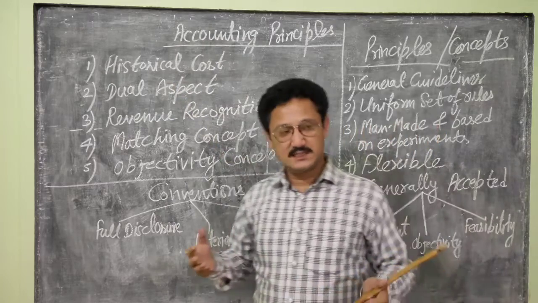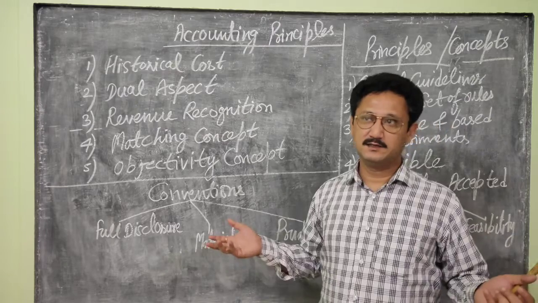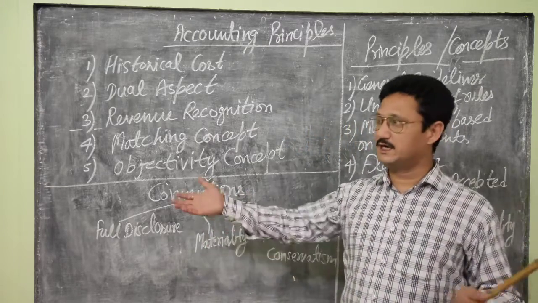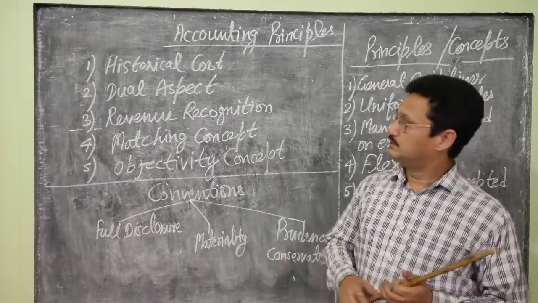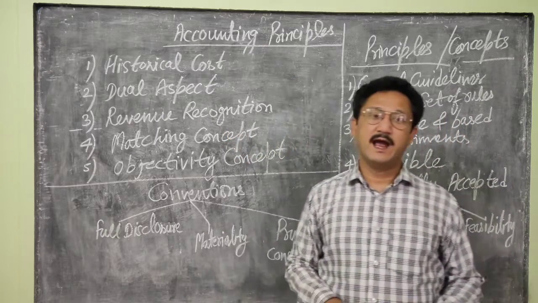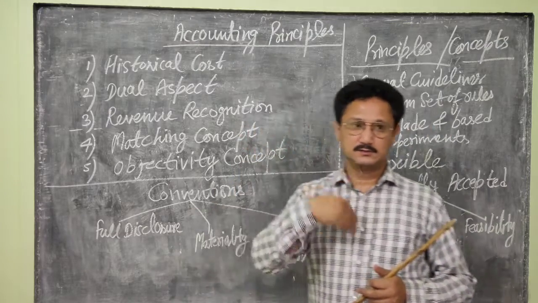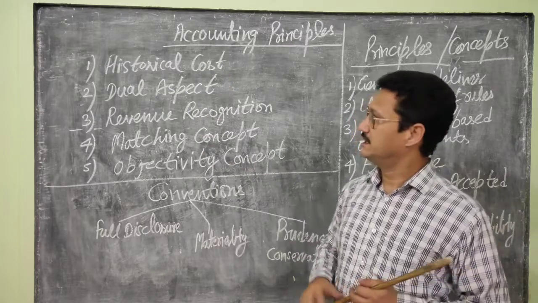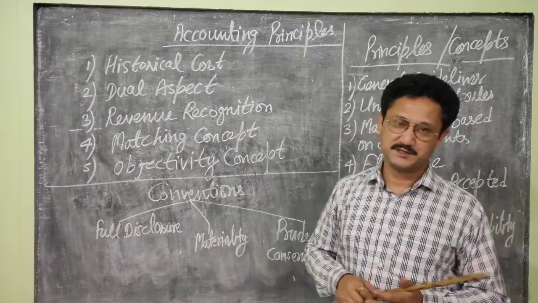Because business is assumed to continue for a long period of time and it is irrelevant what is the realizable or market value of the particular asset at a particular point of time. Whatever cost is spent for the acquisition, which is also known as acquisition cost, we will record all the assets only at that particular price.